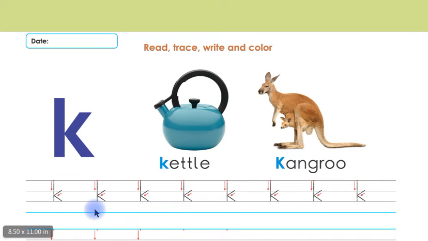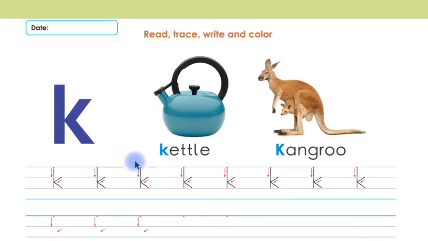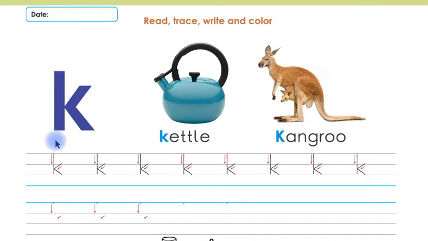Look at this children. This is k kettle, k kangaroo, k kettle, k kangaroo. Listen again children. K kettle, k kangaroo. Children, the beginning sound of kettle and kangaroo is k. Listen one more time children. The beginning sound of kettle and kangaroo is k, and this is k.